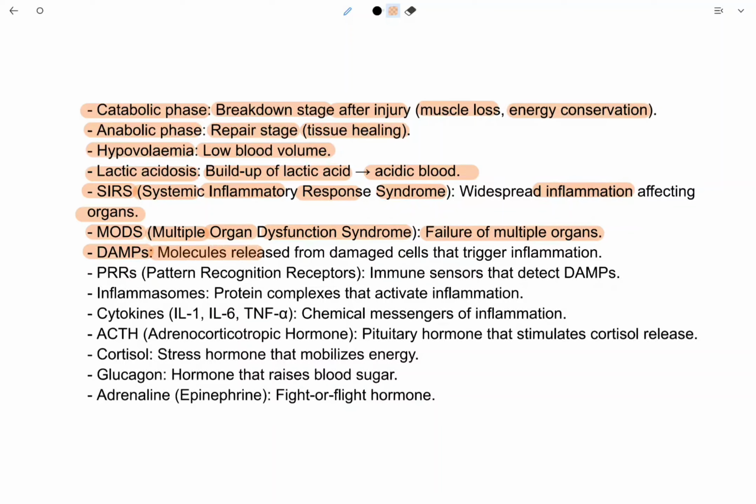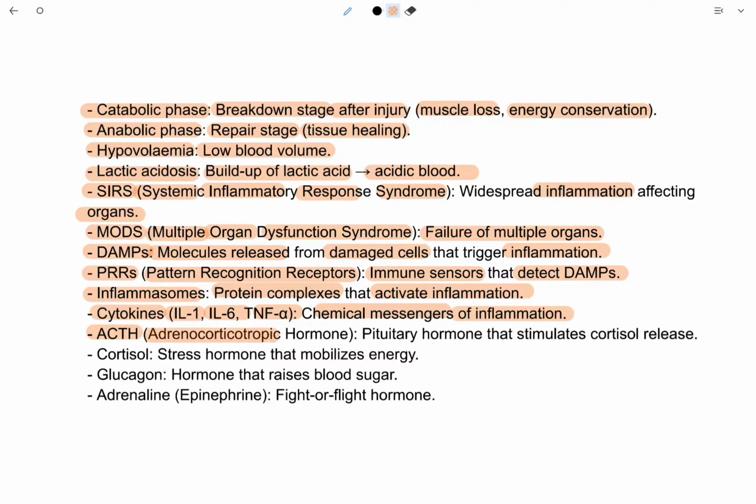DAMPs are molecules released from damaged cells that trigger inflammation. So DAMPs are basically molecules released from cells that are damaged or injured. PRRs, pattern recognition receptors, are immune sensors that detect DAMPs. Inflammasomes are protein complexes that activate inflammation. Cytokines, IL-1, IL-6 and TNF alpha, are chemical messengers of inflammation.